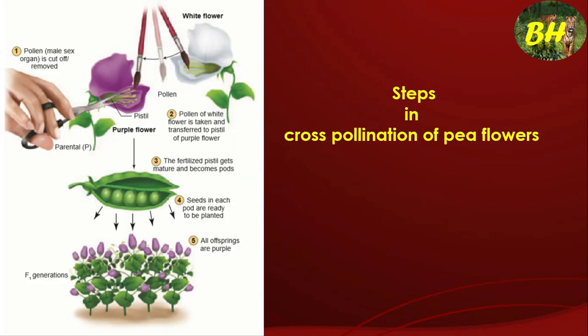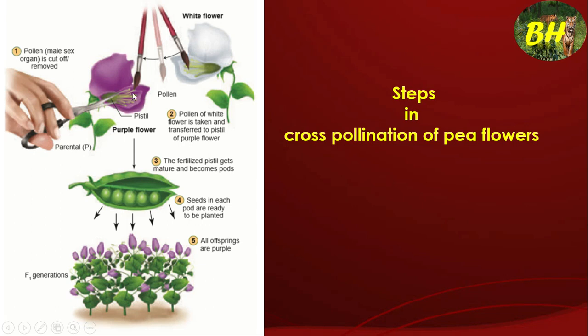And the steps in cross pollination on pea flowers. First he selects a purple flower here, and a white flower here. First he removes the stamens from the purple flower, because it is to be considered the female parent, and this white flower is considered the male parent.